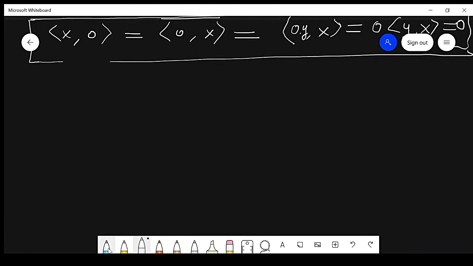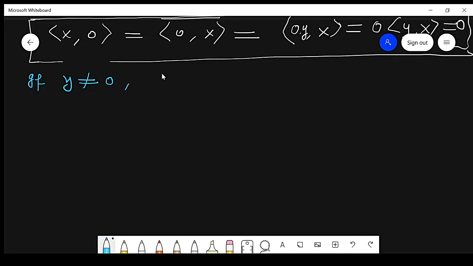Now the main result is if y is not equal to 0. In the case of y equal to 0 we proved the result, but my aim is y not equal to 0 at this stage.